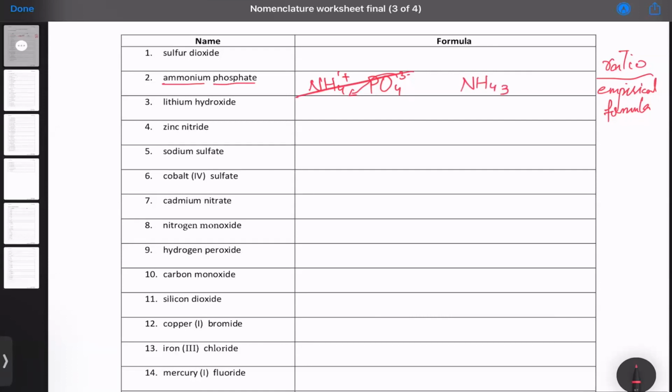But then the problem is कि 43 भी हो सकता है. So इसलिए मुझे यहाँ पे bracket करनी पड़ेगी. (NH4)3PO4. Notice that I did not touch this 4 because वो उसके नाम का हिस्सा है. The charge is only thing that I take. Similarly, number 4, if I look at this is zinc, which is Zn+2, and nitride, which is N-3. So now all I need to do is cross multiply the ratio. So Zn3, N2. Notice I did not put brackets here because ये तो एक अकेला element है. So I'll just cancel this out because this is my rough work.